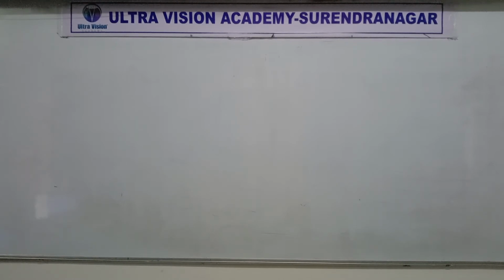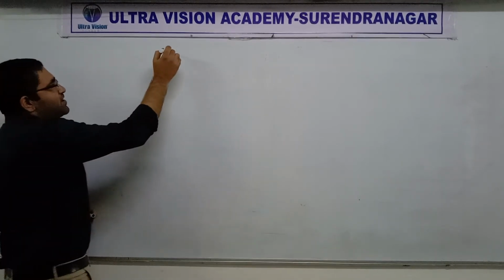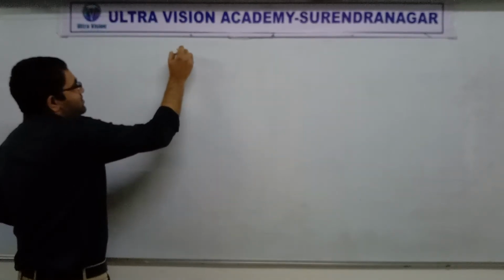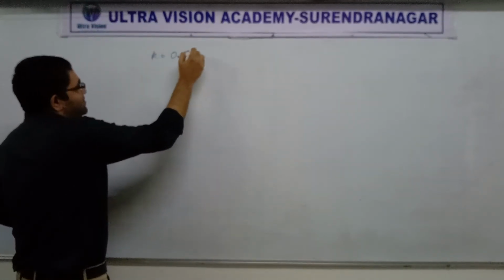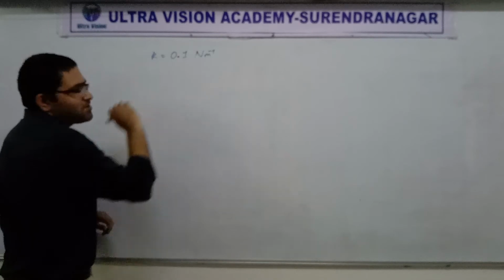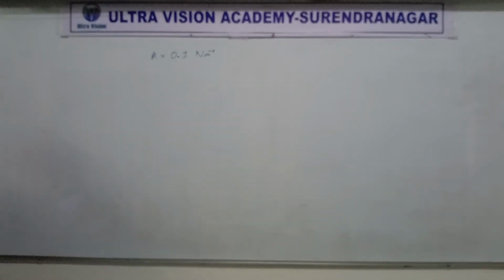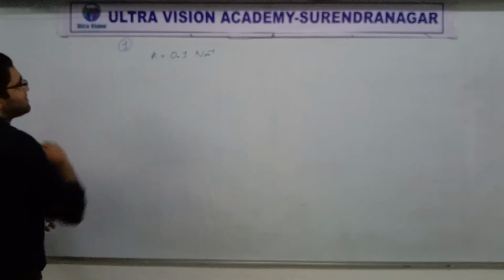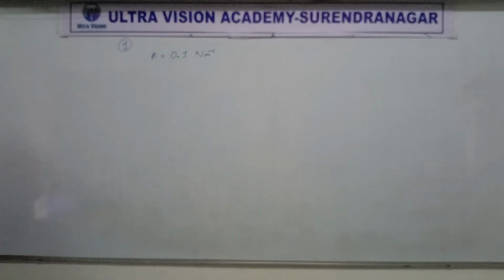Now, listen to this carefully. Right now what we have is spring constant 0.1. I'm writing that on the board here. I don't know whether you can see the board or not. In the first case, spring constant is 0.1 Newton per meter.